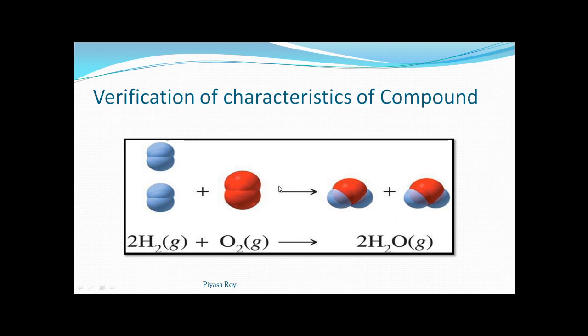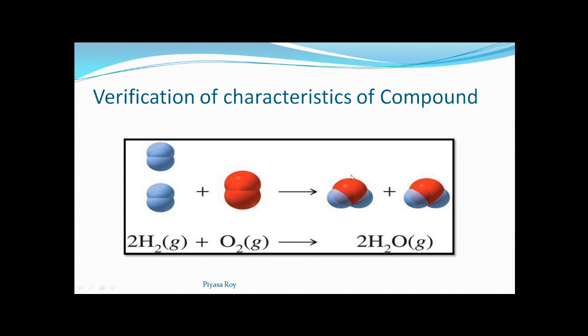See, this red one is the oxygen atom. With one oxygen atom, two hydrogen atoms will combine. See, this is one hydrogen atom, this is another hydrogen atom. We have seen the structure of water earlier. In the middle there will be the oxygen atom, and on the two sides of the oxygen atom, there will be one hydrogen atom each. So this is the structure of one single water molecule.